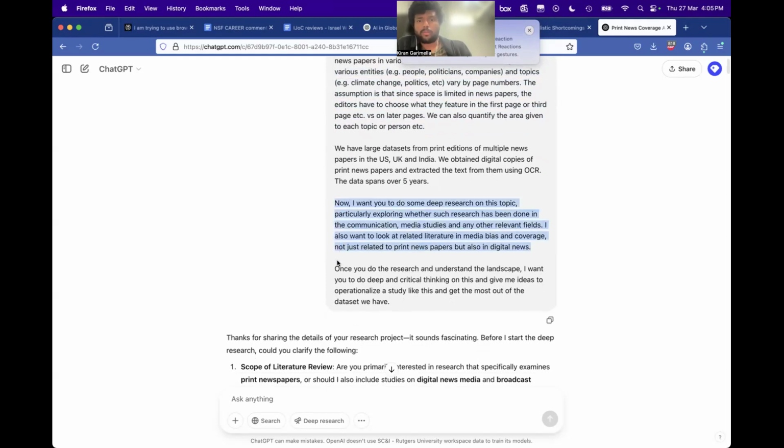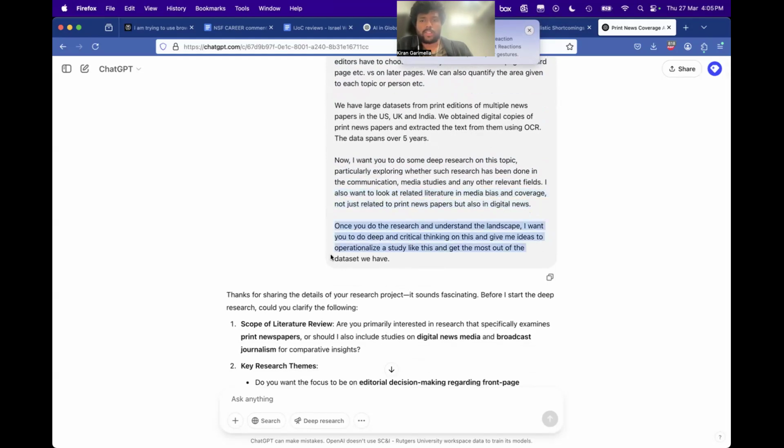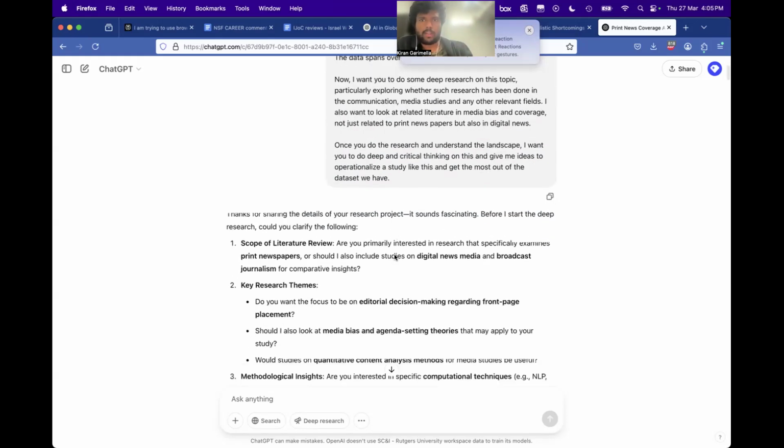Now I want to do some deep research on this topic, particularly on whether such research has been done in these specific areas, and look at related literature, and then try to do some critical thinking, give me ideas on how to operationalize this, right? So basically, I'm asking a lot of it. Obviously, having used these, I know it's going to fall short, but I'm trying to prompt and get as much as I can from this.